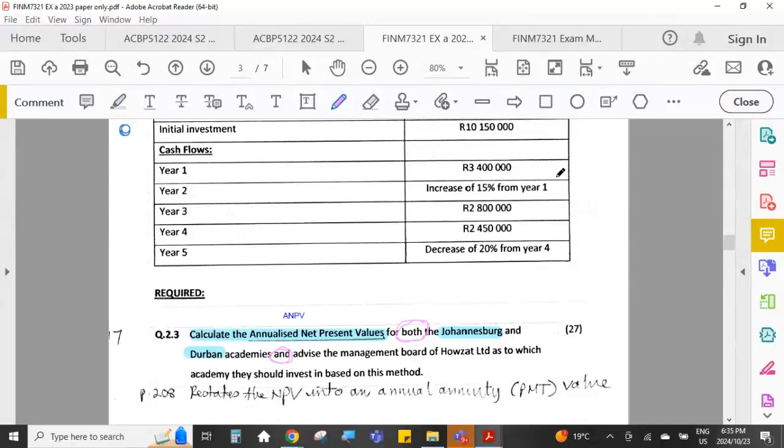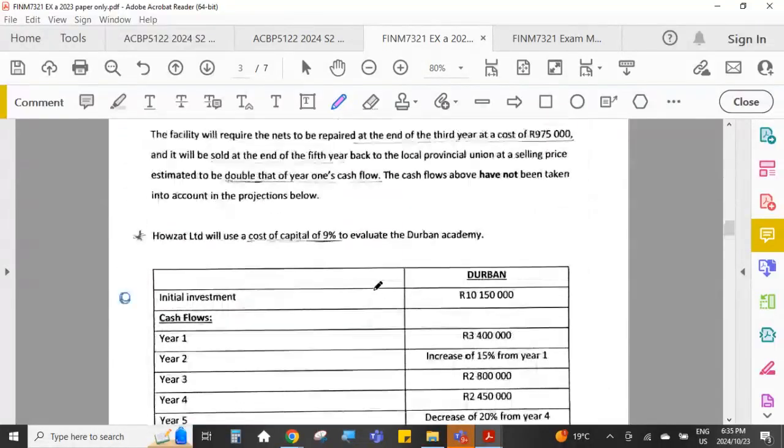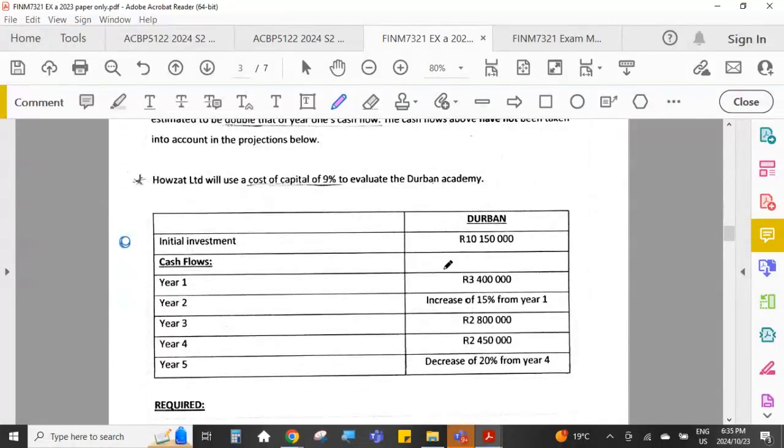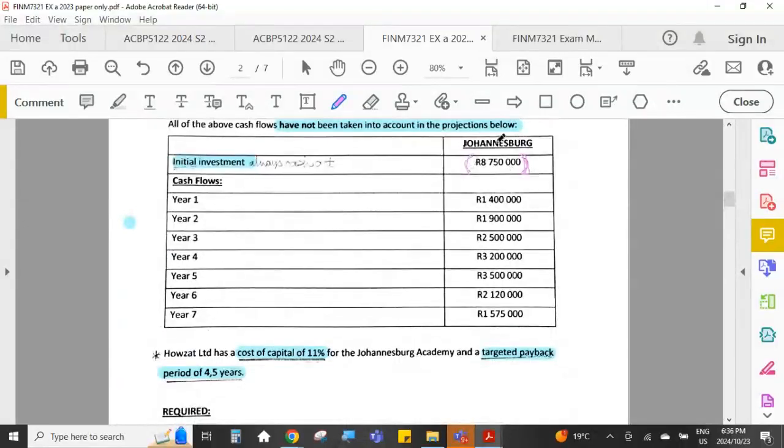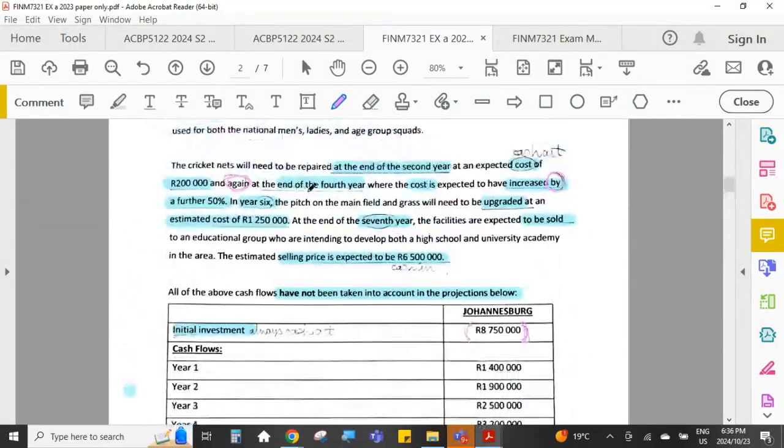Okay. So if you remember the annualized net present value method, what it requires from us to do is to calculate the net present value of the cash flow. So here they've given us a second set of cash flows for the Durban Academy. We've already got here the cash flows for Johannesburg. Remembering, we've got to make these adjustments.